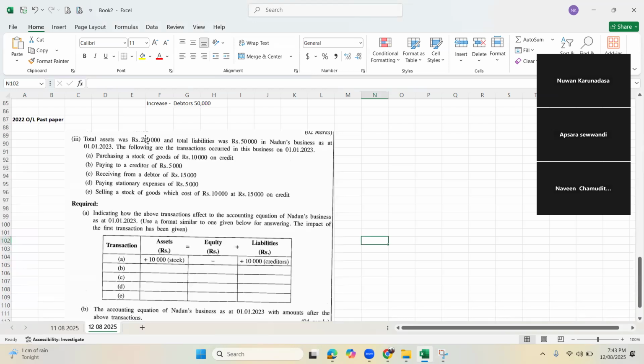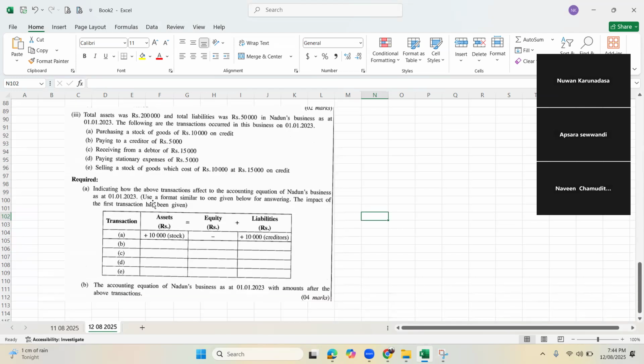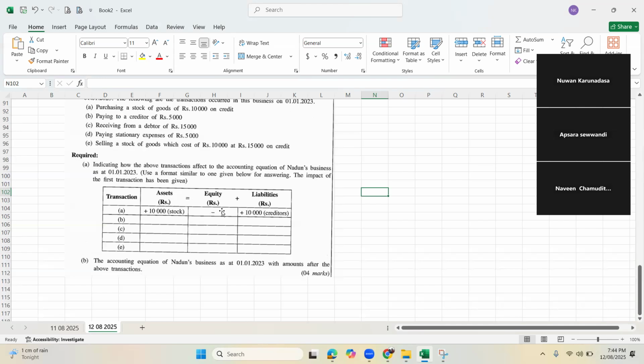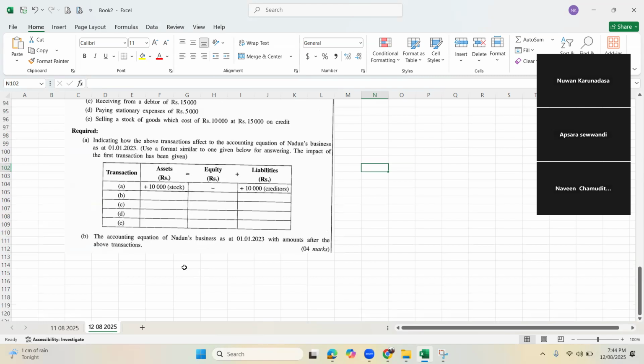The following are the transactions that occurred in the business on 1st Jan 2023. They have given you a few transactions A, B, C, D, E. Required: indicate how the above transactions affect the accounting equation of Nadun's business. Use the format similar to the one given below. The impact of the first transaction has been given. Then they ask for the accounting equation of Nadun's business with amounts after the above transactions. We'll write it, not an issue.